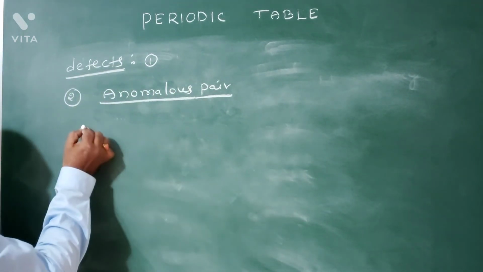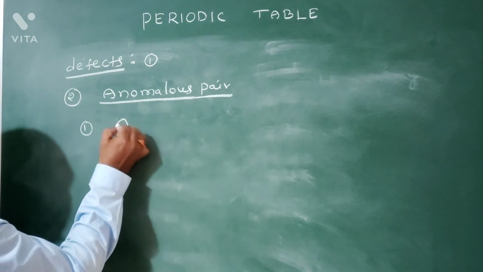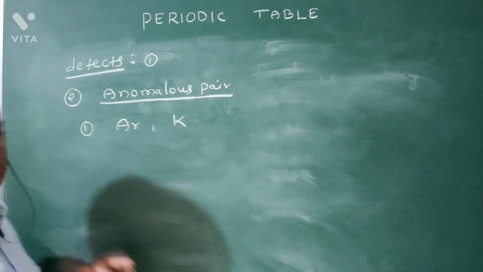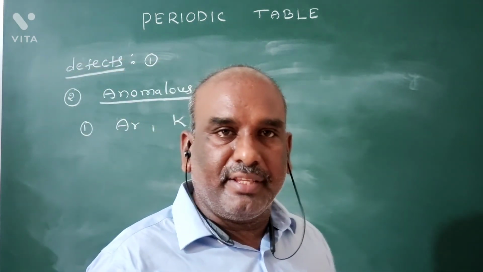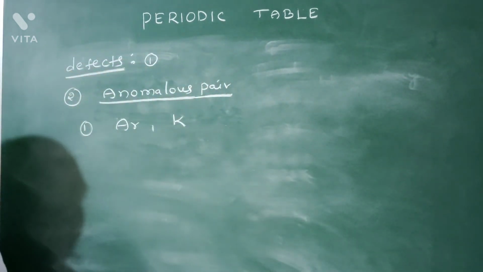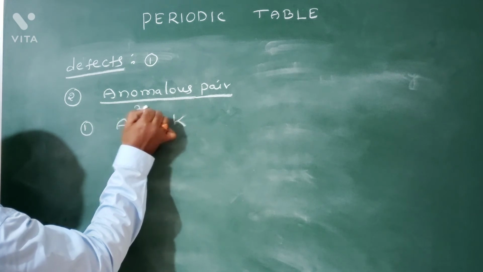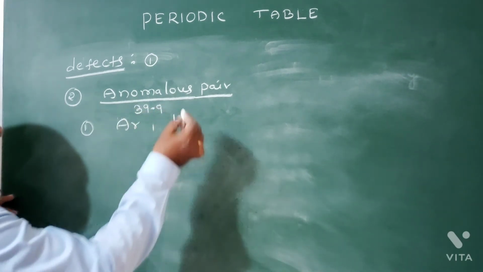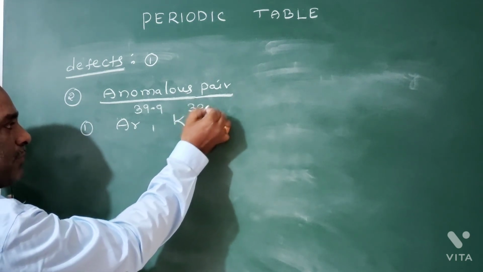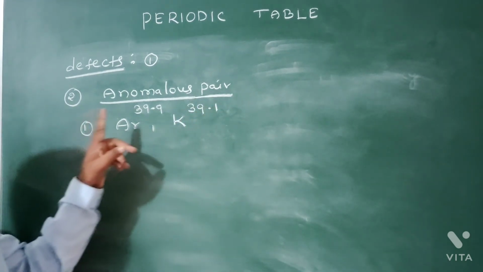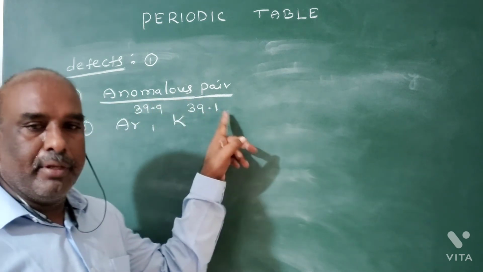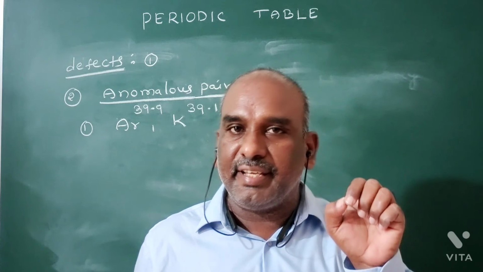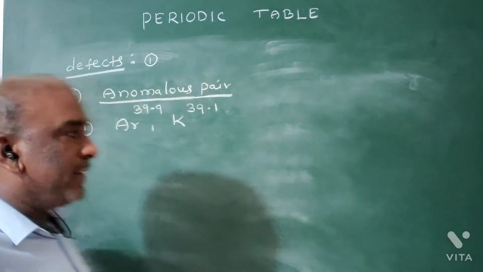What are they? First one is called argon potassium. Argon potassium is the first anomalous pair in this case. What is the atomic mass of argon? 39.9, approximately 40. The atomic mass of potassium is what? 39.1. From argon to potassium, the atomic mass decreases in this case. Hence, it is an example of an anomalous pair.